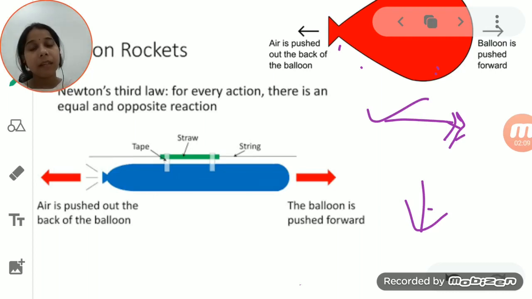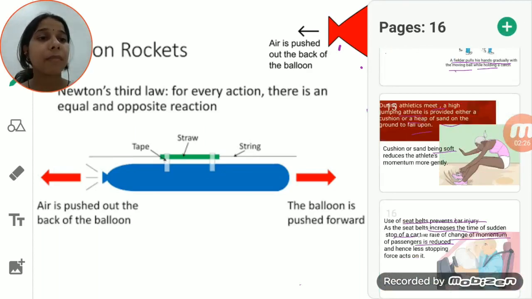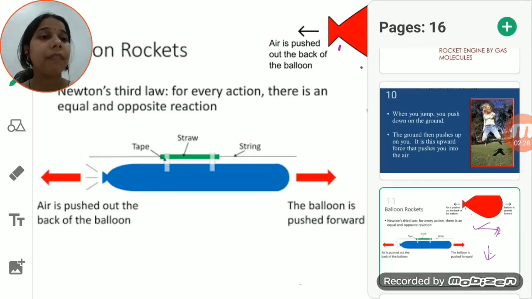So it exerts an equal and opposite force on the balloon, which makes it fly in the opposite direction, or in the upward direction. The same thing happens with the rocket or the jet aeroplane. So you will see here, students, in the jet aeroplane, when we are talking about it, then we have seen